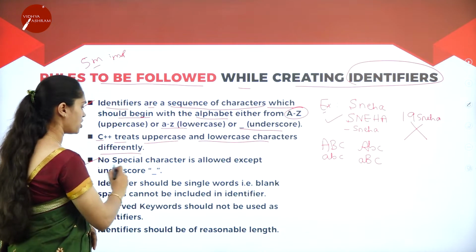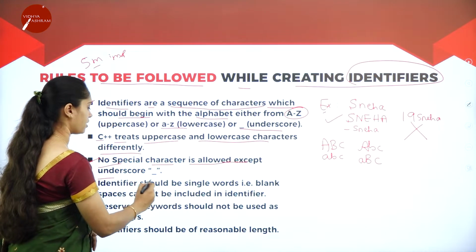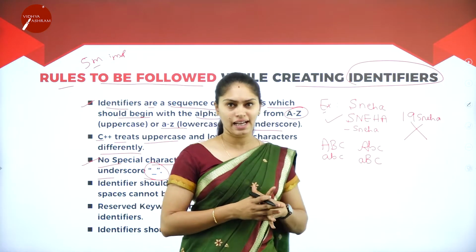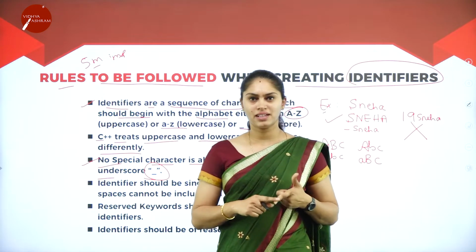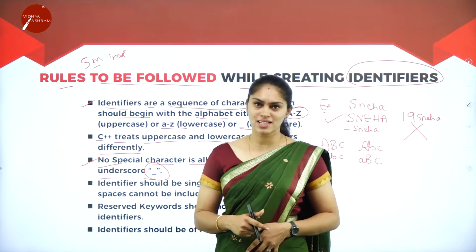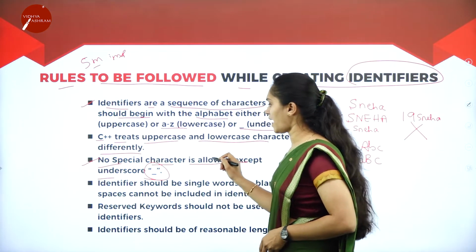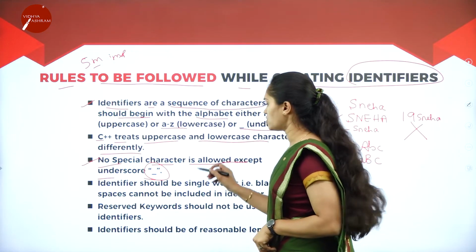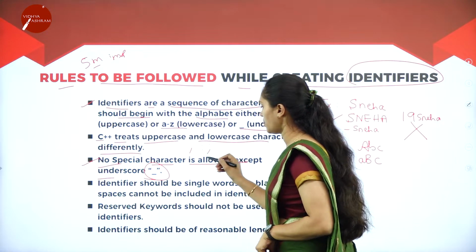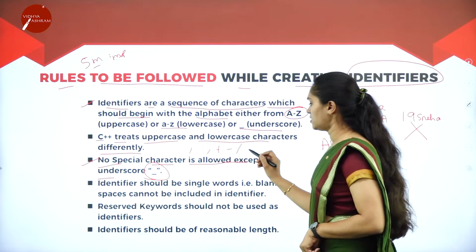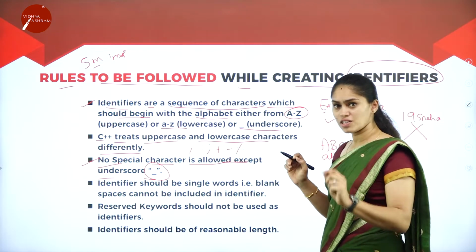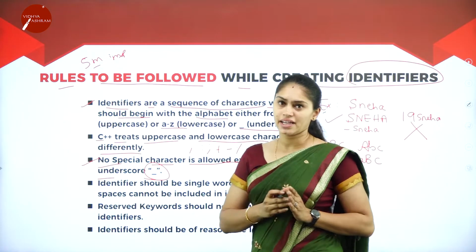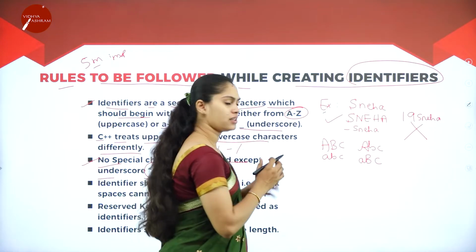Next, no special character is allowed except underscore. So what was the first rule? We can start or declare the identifier with alphabets or underscore. Here, what they are saying in the third rule is no special characters are allowed. Already I have discussed what special characters we have. So we have comma, colon and semicolon, plus, minus, division symbol, everything is there. We are not supposed to use any of these special characters when we are declaring the identifiers, so that it has to be a simple one.